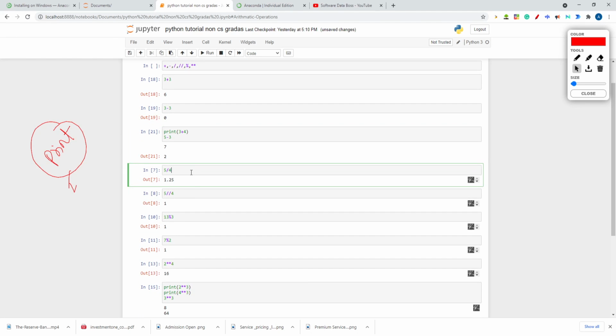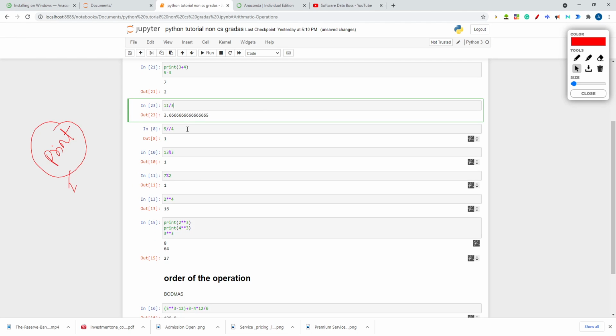Now 5 divided by 4 gives 1.25. Either I can select the run button and run it to get the output, or I can use Shift Enter. Let me change it: 11 divided by 3, Shift Enter, and I'll get 3.66. Either you can use the run button or Shift Enter. That is the shortcut, Shift plus Enter, to run the cell.